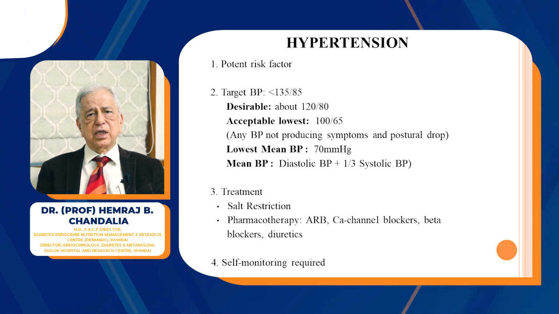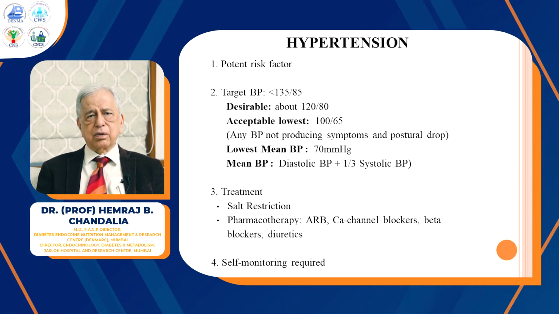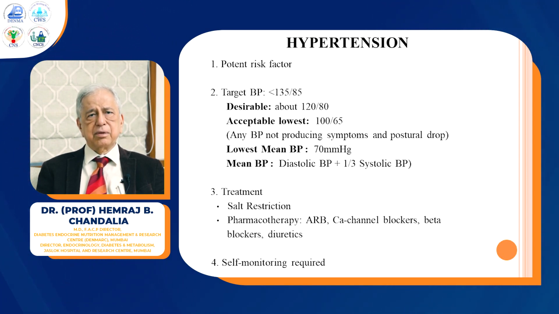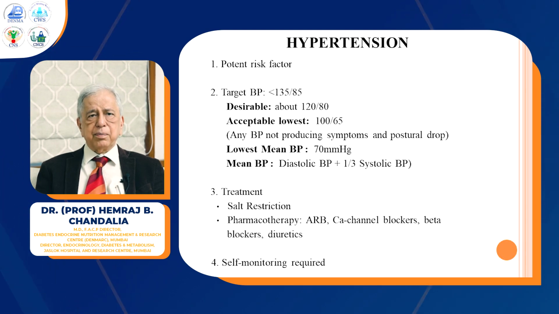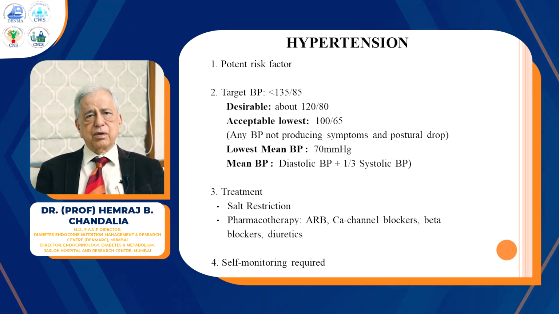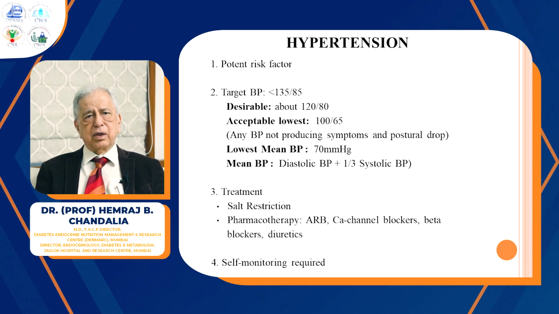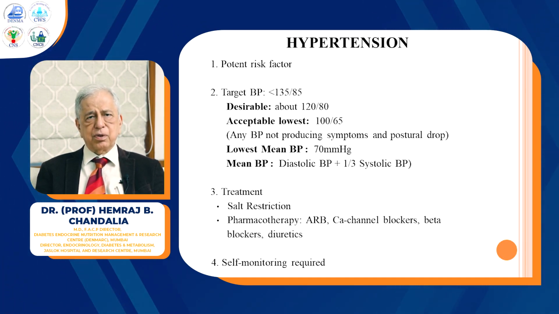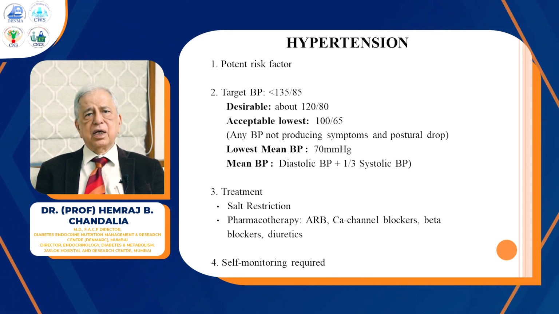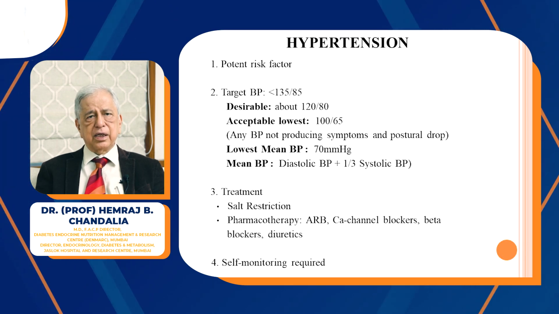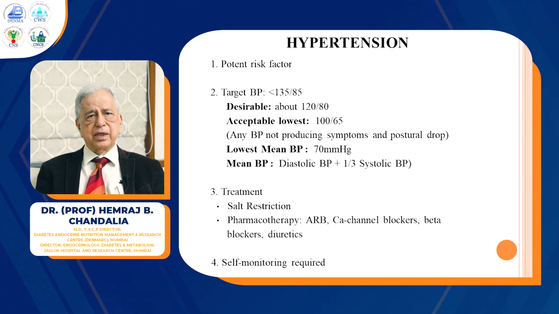Of course, salt restriction is a very important lifestyle measure in controlling hypertension. Some of these hypertensives are exquisitely sensitive to salt intake, but anyway, some lowering of salt intake will help all hypertensive patients. And of course, it is also very important to teach patients to use self-monitoring of blood pressure at home by the newer automated oscillometric blood pressure instruments, which are presently quite accurate. And home readings are very important in taking treatment decisions in treating hypertension, because the readings in the clinics are usually likely to be high or sometimes very different.